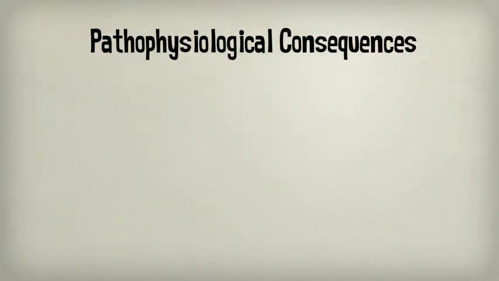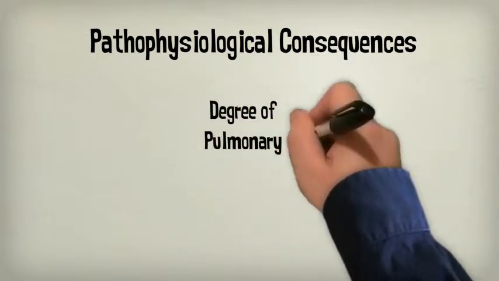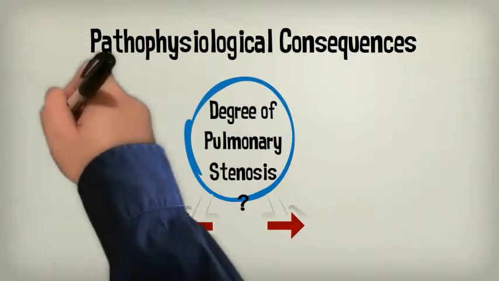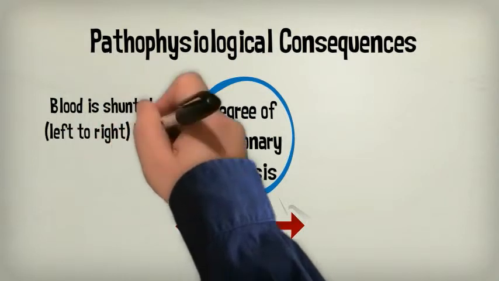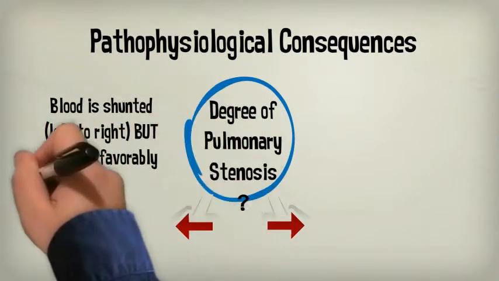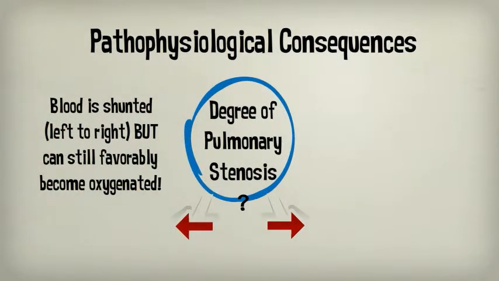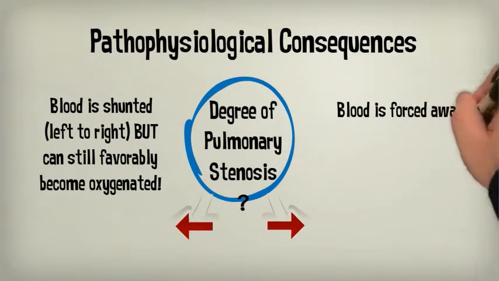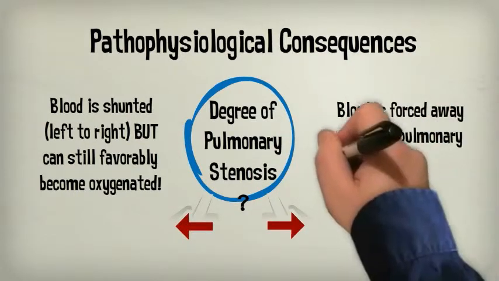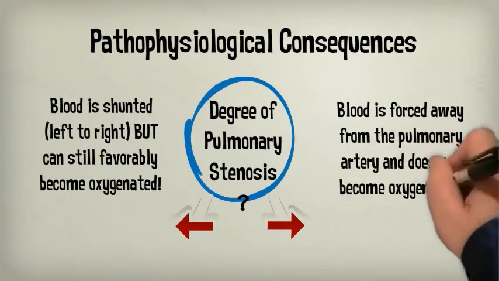The pathophysiological consequences of TOF is determined by the degree of pulmonary stenosis. With a lesser degree of obstruction, blood is shunted from left to right, but can favorably enter the pulmonary valve to become oxygenated. With a higher degree of obstruction, blood is forced away from the pulmonary valve and exits the heart without ever becoming oxygenated.